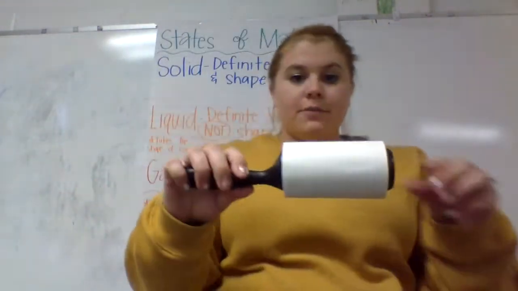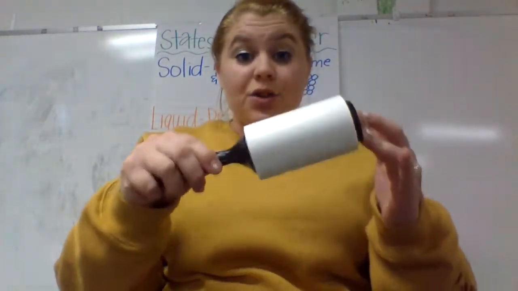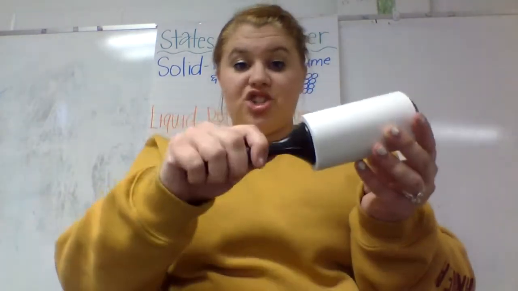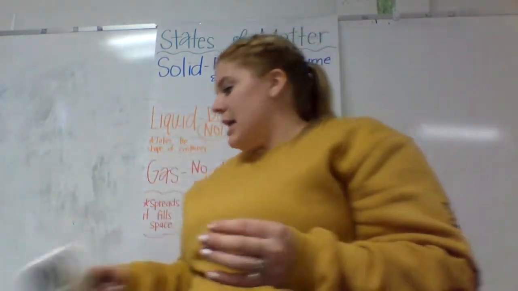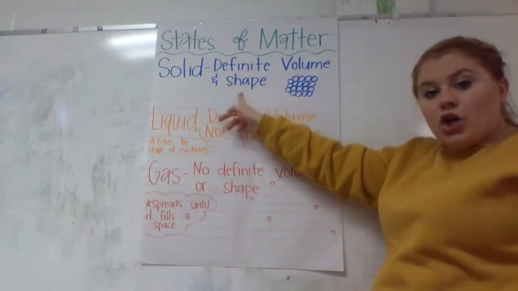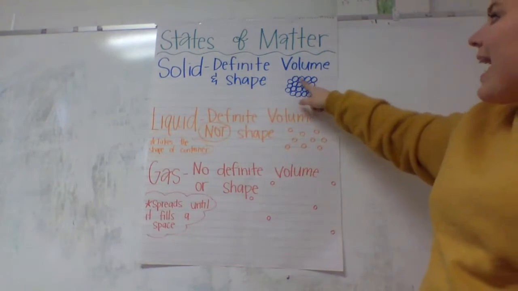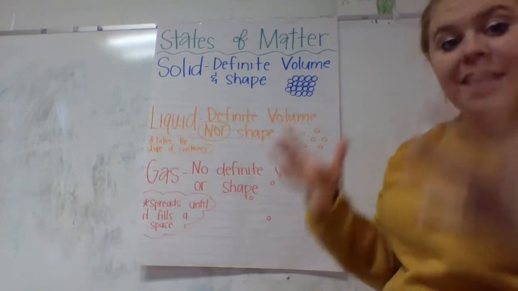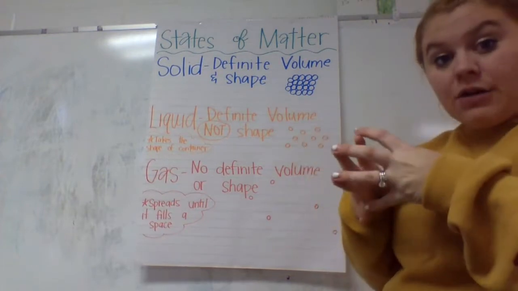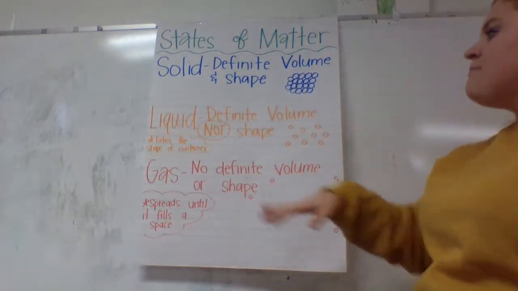This lint roller, there is nothing I can do to this lint roller to change its shape. I mean, I could break it, but if you put it together, it's still the same volume and it's still the same shape. So, solids have a definite volume and a definite shape. Their atoms are packed super tight together so that they can't move. That's why they have that solid shape that cannot be moved.